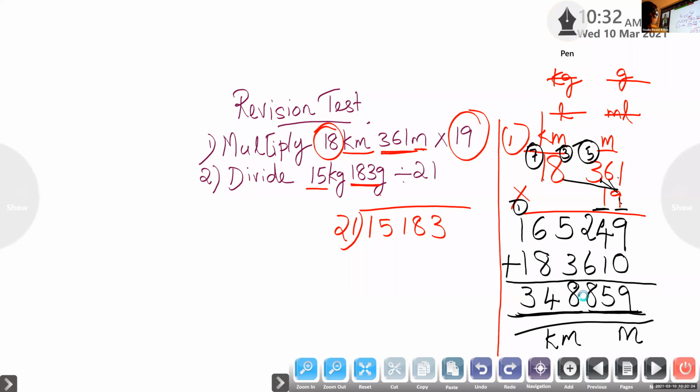So here, children, you had to write the multiplication table of 21. Very easy, table of 21. You can multiply, you will get faster.